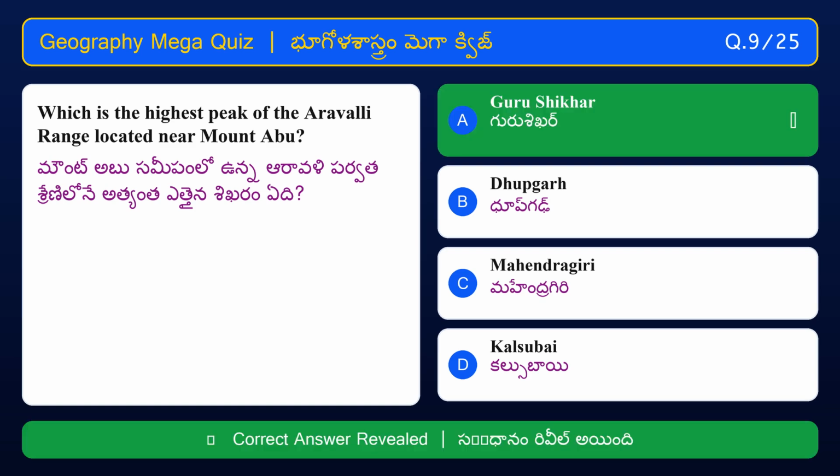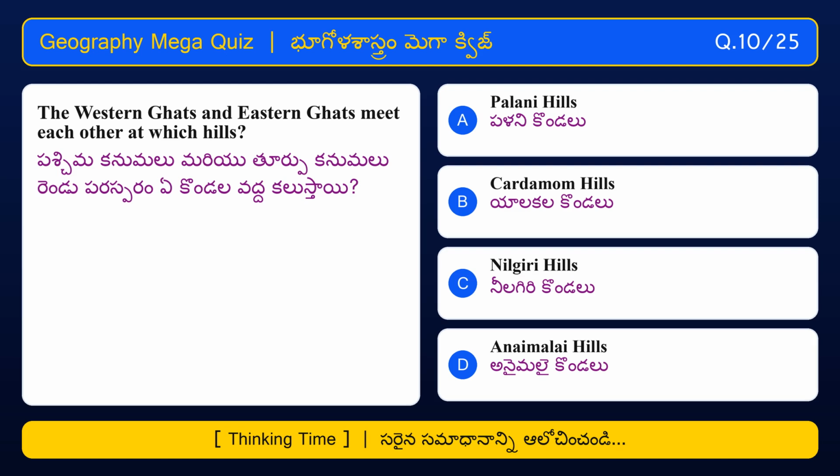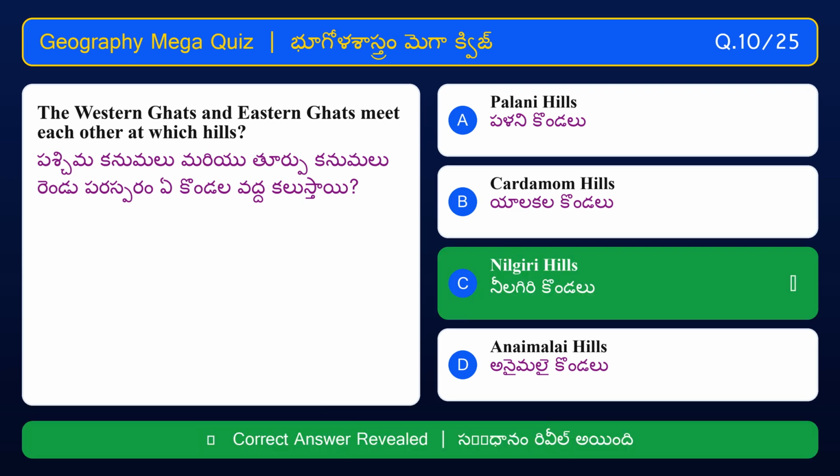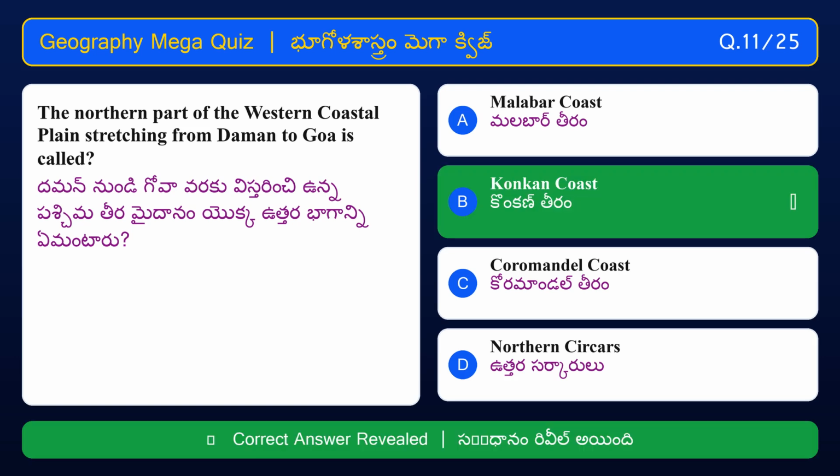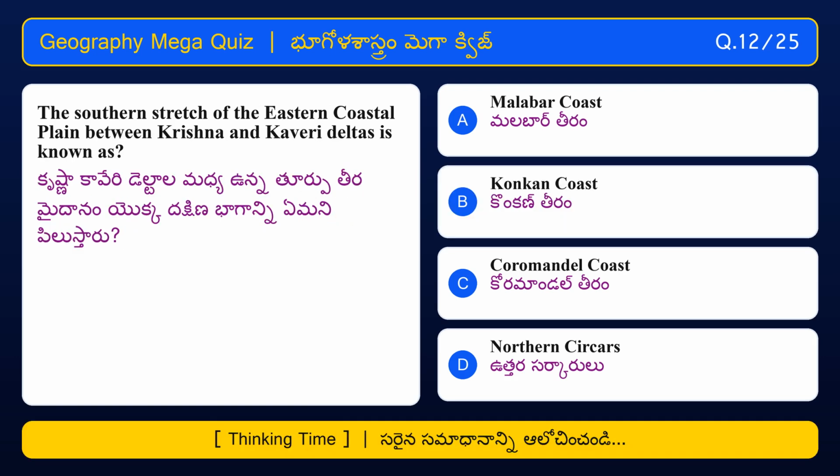Guru Shikhar. The Western Ghats and Eastern Ghats meet each other at which hills? Nilgiri Hills. The northern part of the western coastal plain stretching from Daman to Goa is called Konkan Coast. The southern stretch of the eastern coastal plain between Krishna and Kaveri deltas is known as